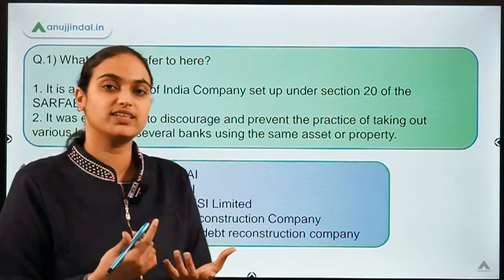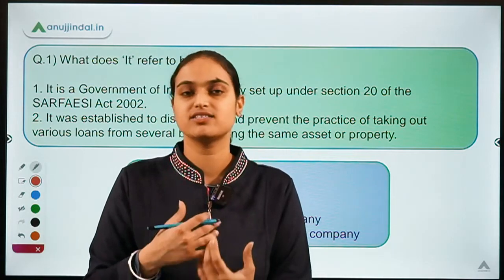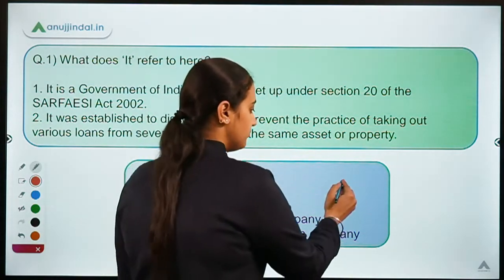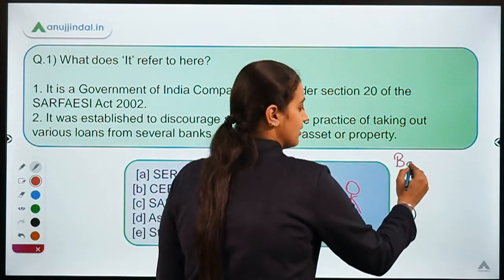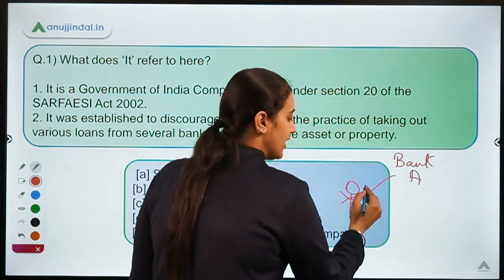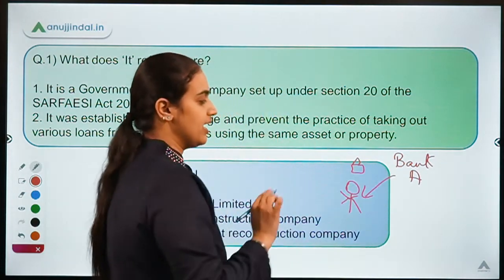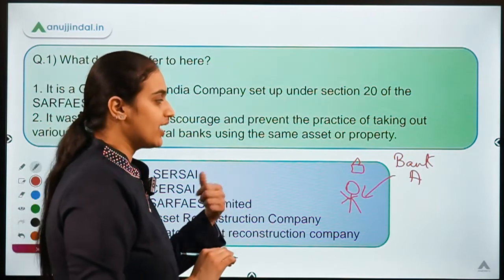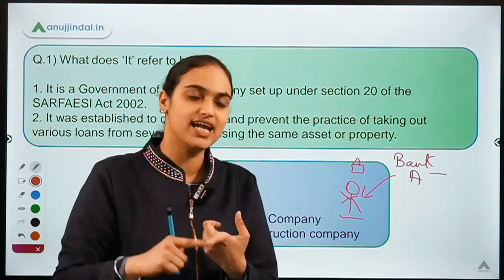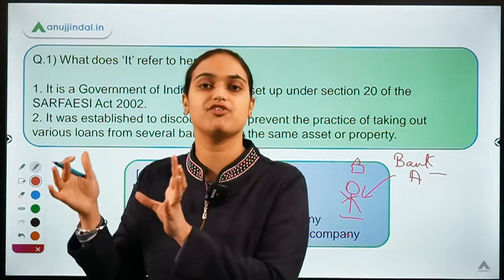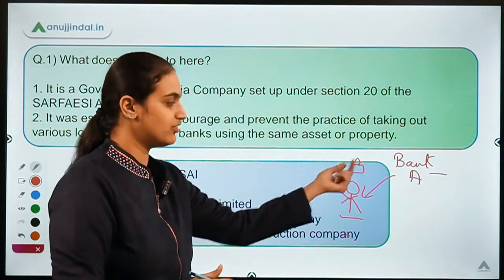What was the problem with respect to loans being granted against a collateral? Now, suppose I, as a person, take a loan from a bank, say Bank A. Bank A provided me the loan against some collateral. Say I put my house as collateral and Bank A gave me some money. Now, what can I do? The information of this loan is with the bank and with me as a borrower. So only the lender and the borrower had the information. There was no central registry or company where such transactions are registered. So only we are aware that we have taken a loan.